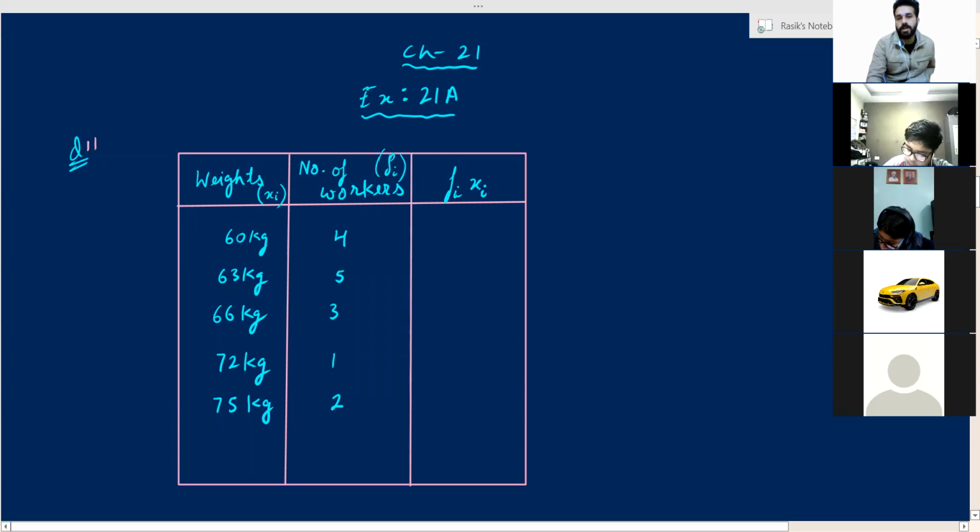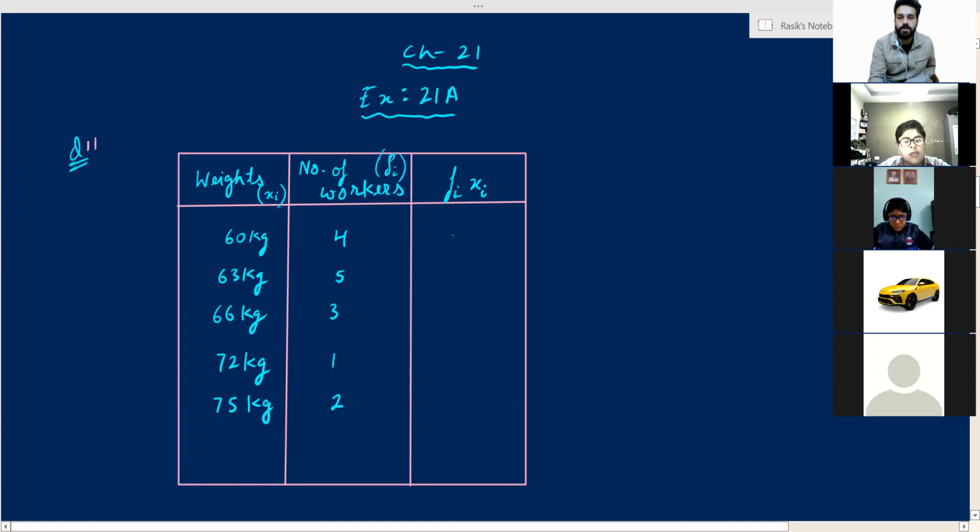Now, what is fi xi? fi xi is something which you have to prepare yourself. It will not be given in the question. In the question, xi observations will be given, frequencies will be given. You have to find out the column fi xi yourself, not add, multiply. Just multiply xi and fi, you will get the product.